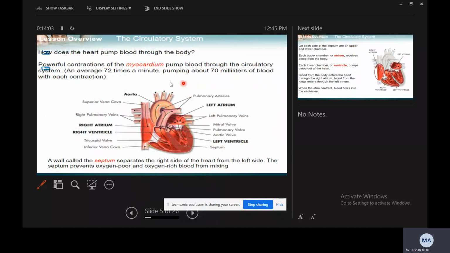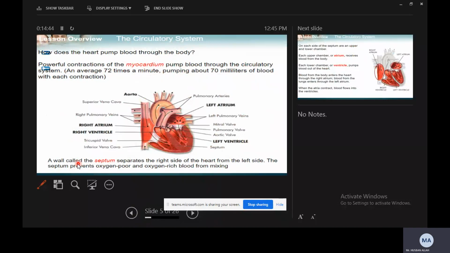Powerful contraction of the myocardium pumps blood through the circulatory system an average of 72 times a minute. So it can pump blood 72 times in 1 minute, right? Pumping about 70 milliliters of blood with each contraction. So you can multiply 70 with 72. That amount of blood will be pumped by the heart in 1 minute, right? So it is too much.